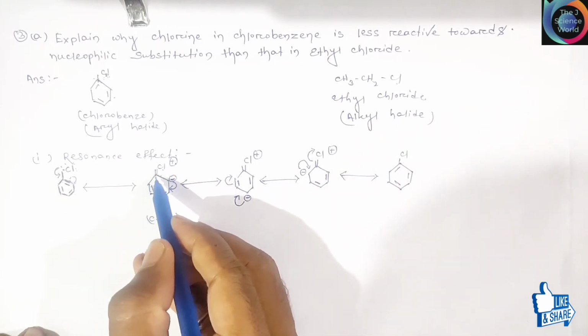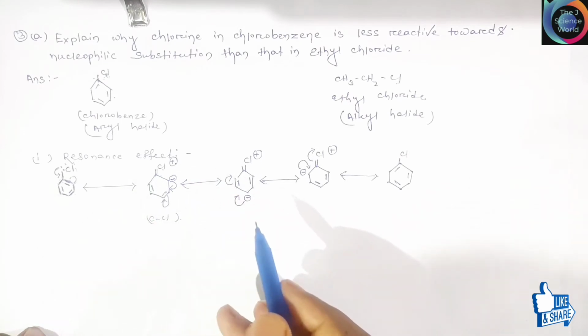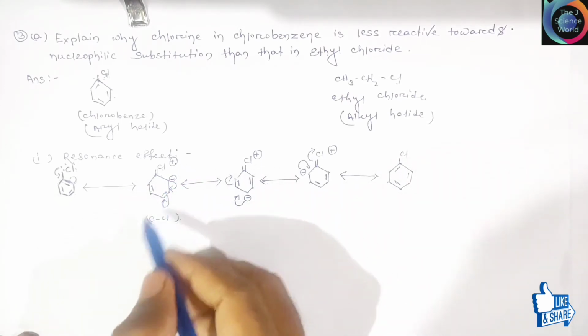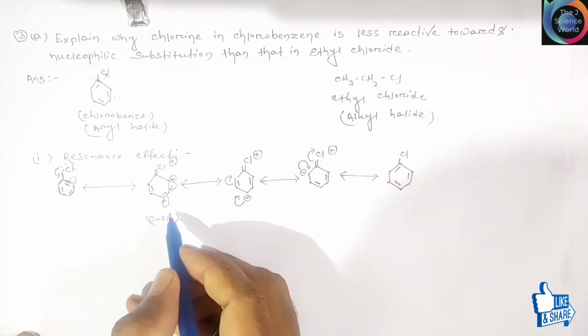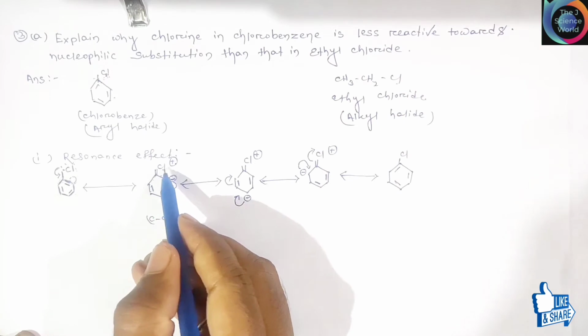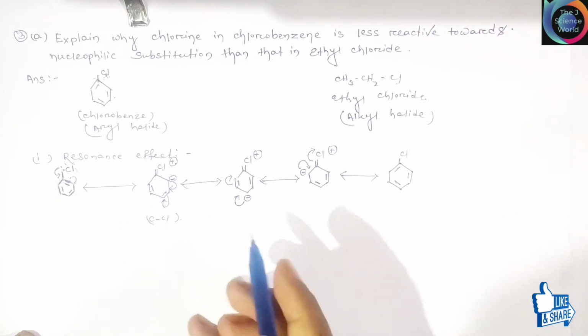You clearly see in this case a double bond is present. So it is difficult to substitute this halogen group, it requires more energy.